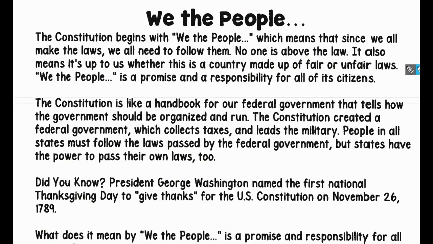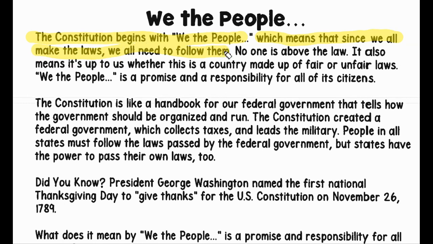Now this is page 2 on the packet. It says, "We the people." The Constitution begins with "We the people." I didn't know that, but that's kind of cool that it begins with that. Then it tells you what it means, which is that since we all make the laws, we all need to follow them. So that's what we the people means.